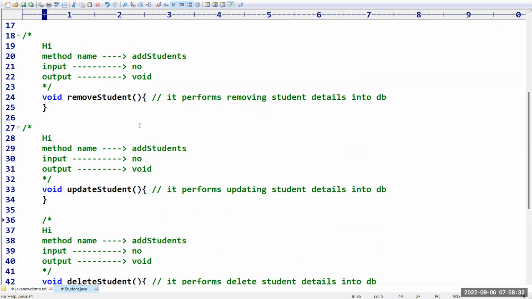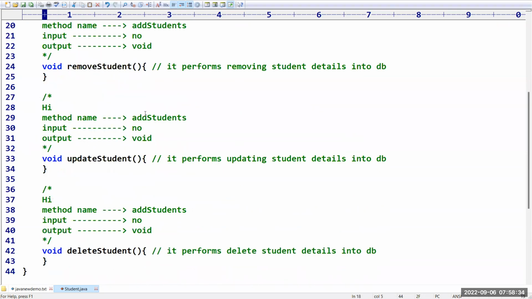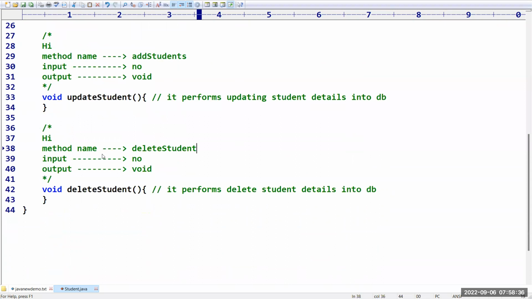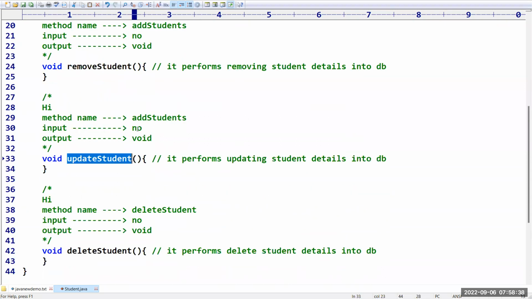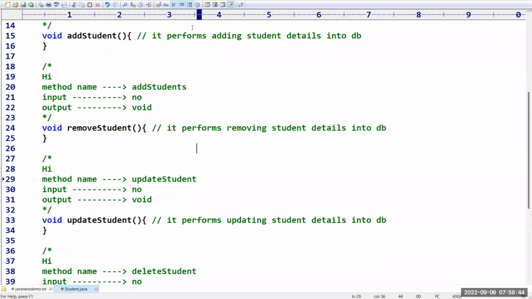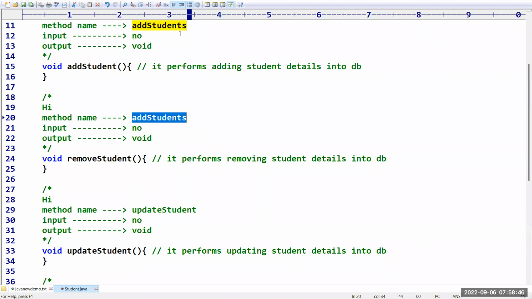Like this I have taken. So here, what is the method name? Sir, delete student. What is the method name? Update student. What is the method name? Remove student. Like this we have. Sir, right. My code is perfectly working.